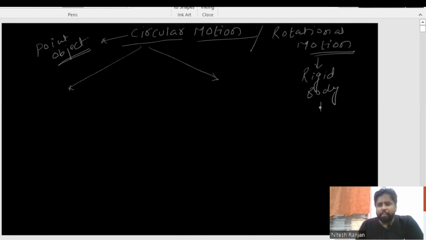It will have some dimension. I mean, it will have some length, breadth, and height. So that way, I can say that the object will have some dimension.